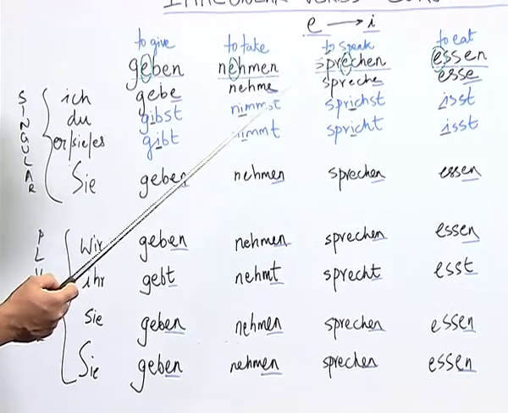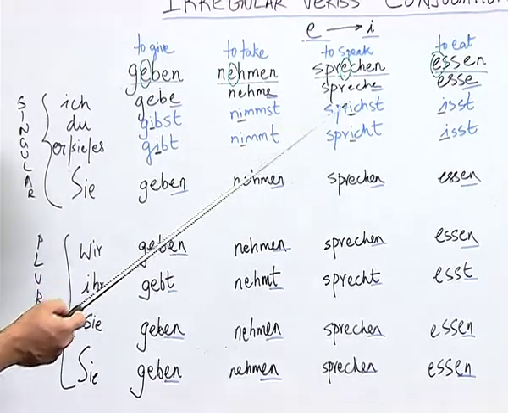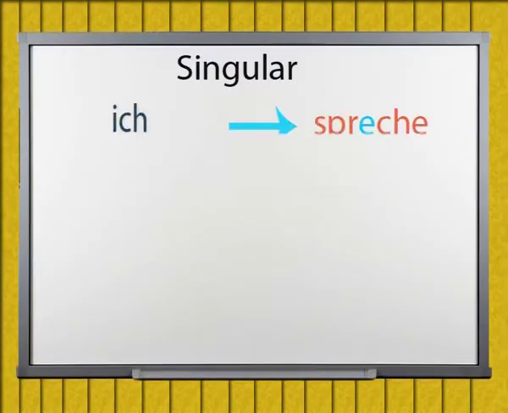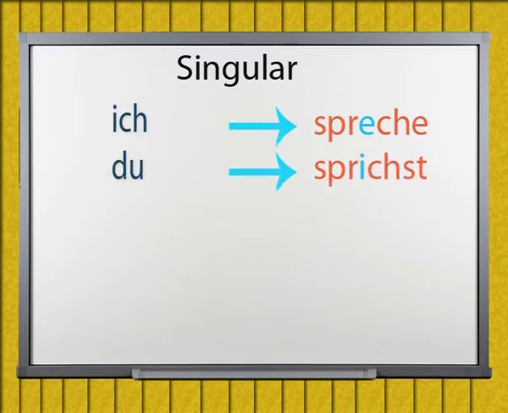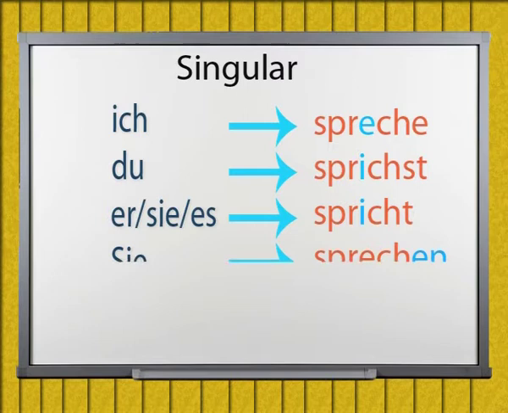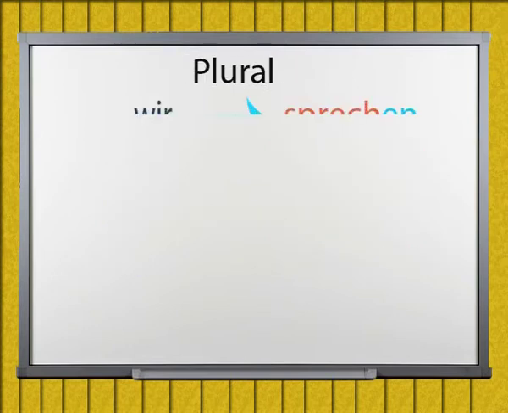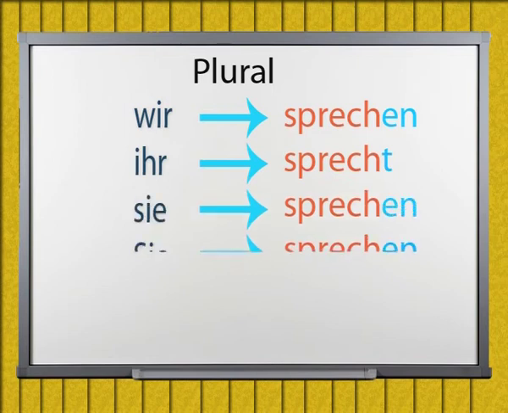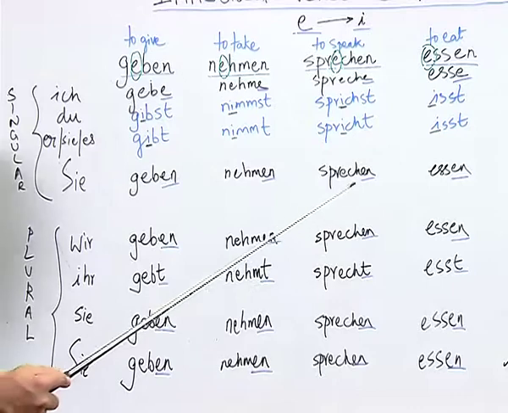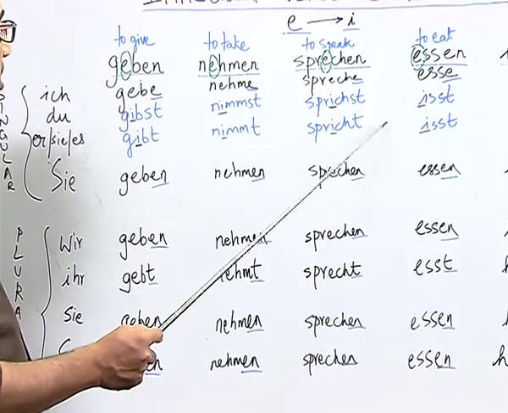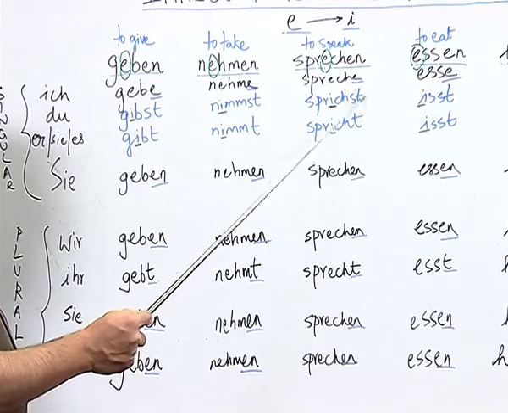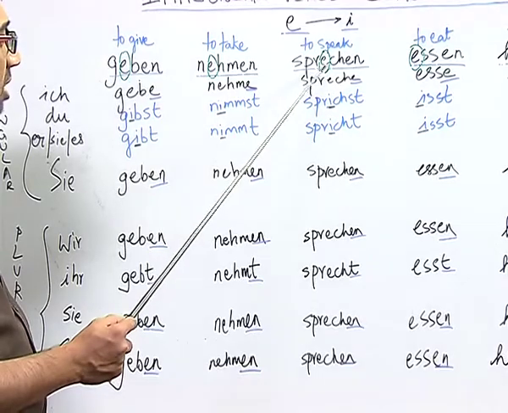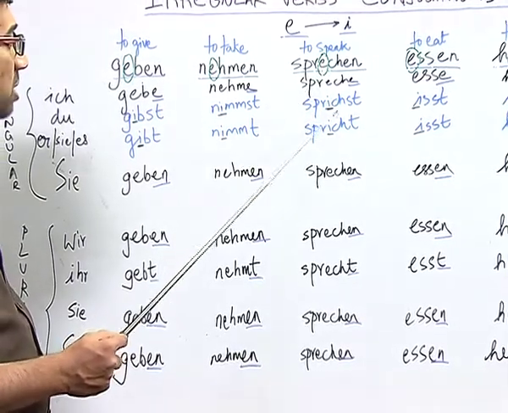Now, moving on to the third verb on this list, sprechen, the same pattern follows. Ich spreche, du sprichst, sie, es spricht, sie sprechen, wir sprechen, ihr sprecht, sie sprechen. As I told you, here also in the second person du informal and sie, es third person, the change of vowel takes place where the vowel E is replaced by the vowel I.